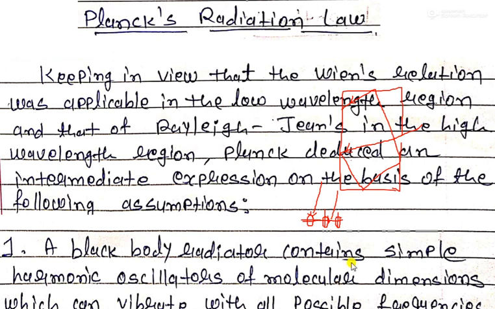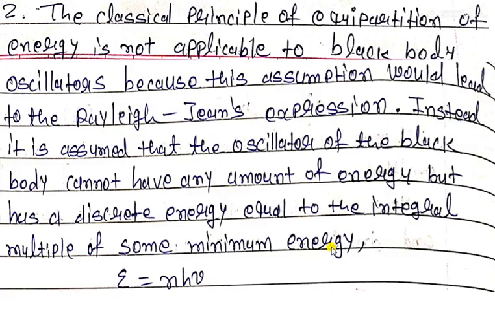Now secondly, the classical principle of equipartition of energy is not applicable to black body oscillators, because this assumption would lead to the Rayleigh-Jeans expression. Instead, it is assumed that the oscillator of the Planck black body cannot have any amount of energy but has a discrete energy equal to an integral multiple of some minimum energy. It means that the molecules have discrete energy values.